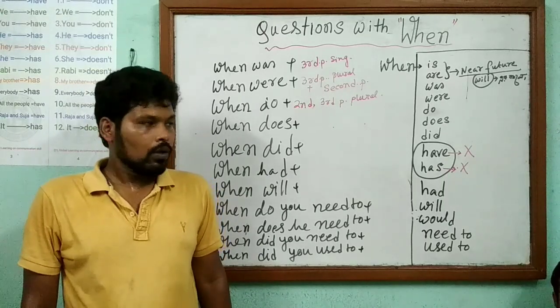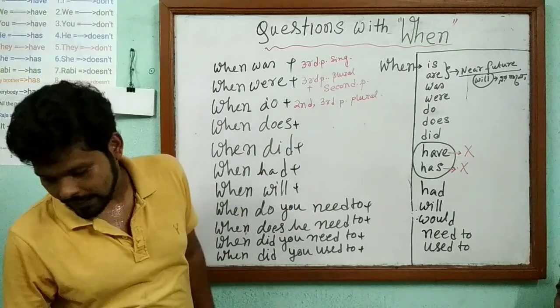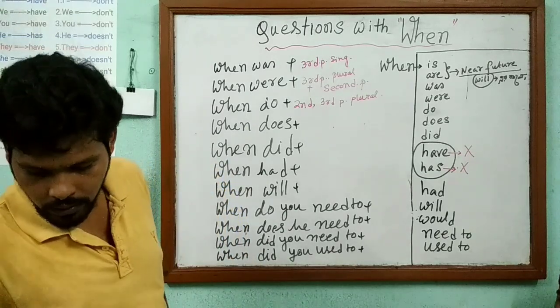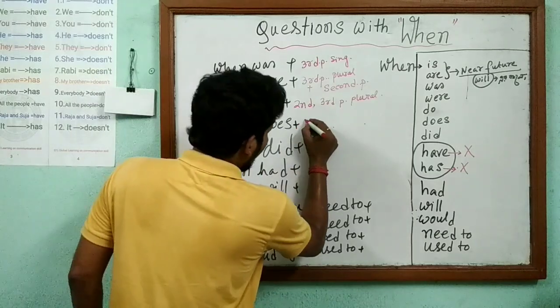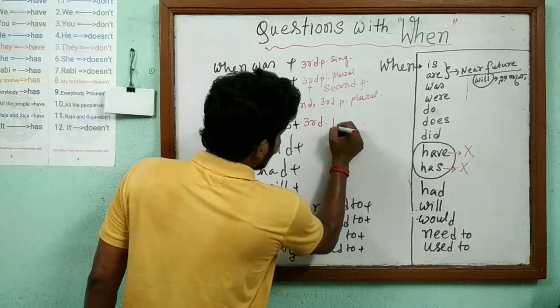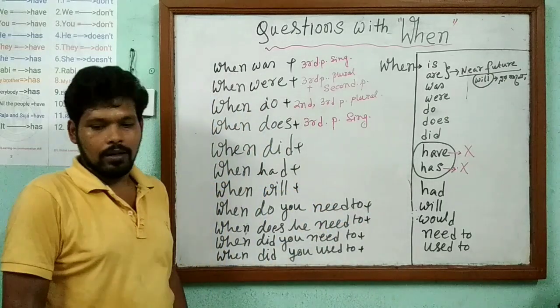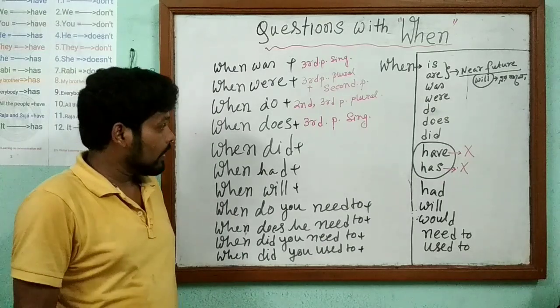Okay, now when does? After does, which type of subject can we use? Only third person singular number.